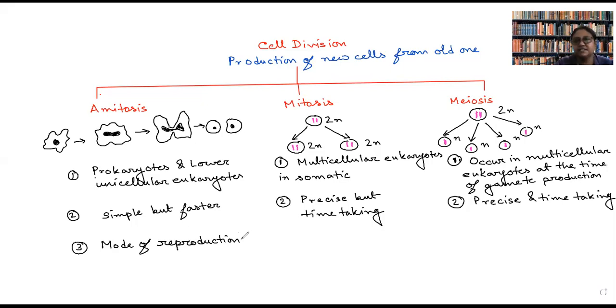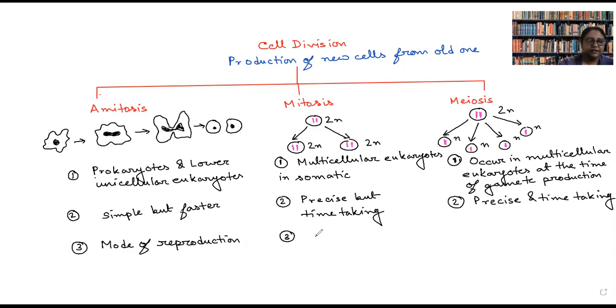But in our case it is not like that. If 1000 cells are newly synthesized in the body, they are part of my body. They are not new organisms. Yes. So amitosis is basically a mode of reproduction because it is applicable for unicellular organisms.